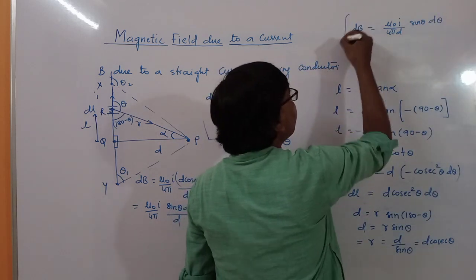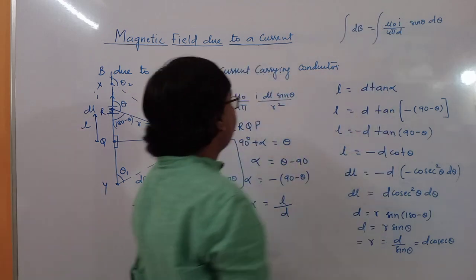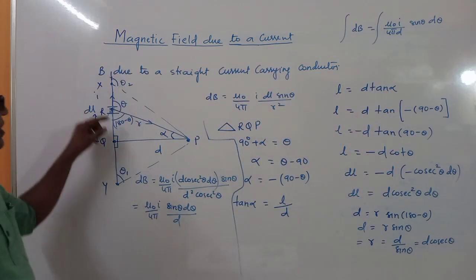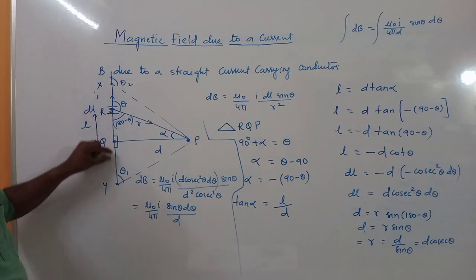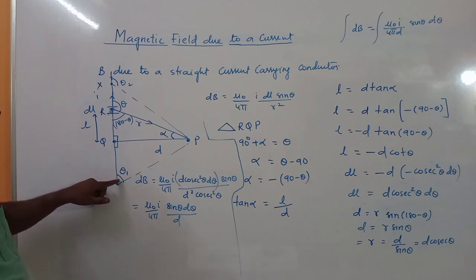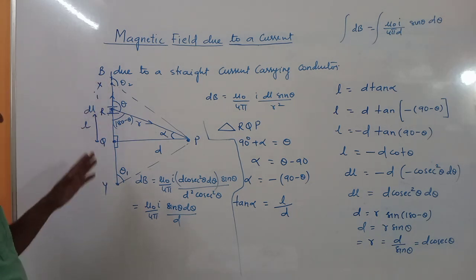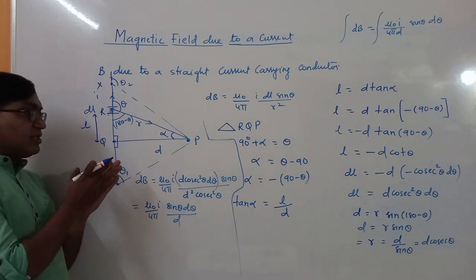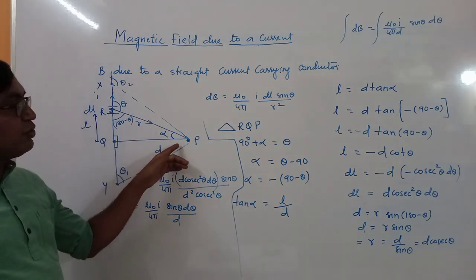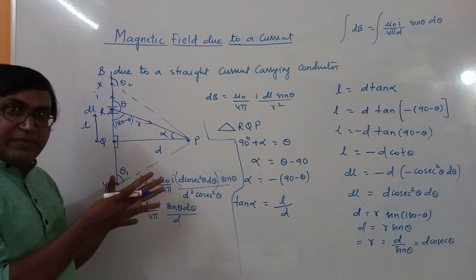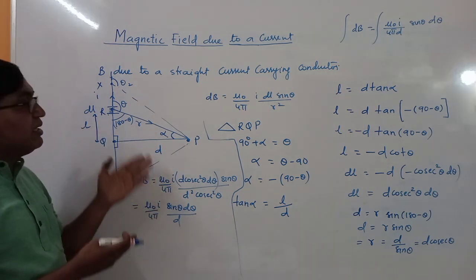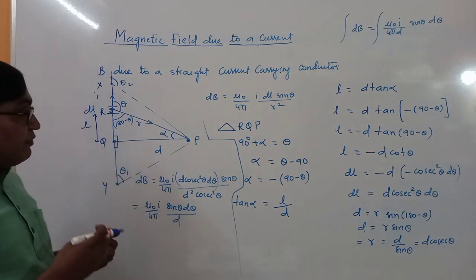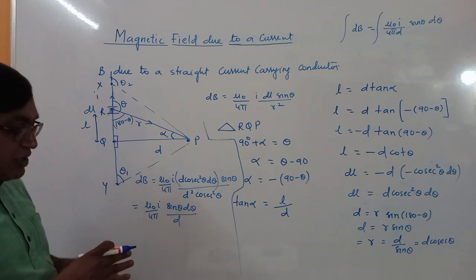Now we integrate under proper limits. These small elements will be taken from this point to this point, and we have to make sure that the directions of the magnetic field are the same. If they are in the same direction, we add all the elements, but if a few are in the opposite direction, we have to subtract.